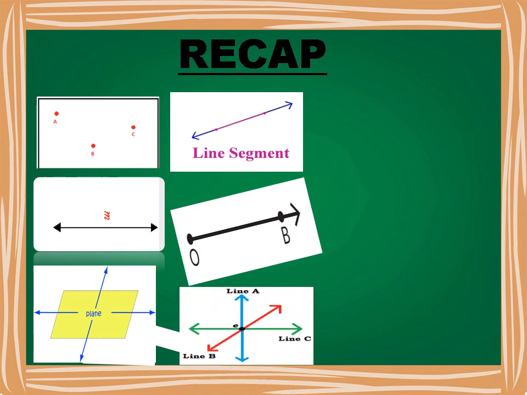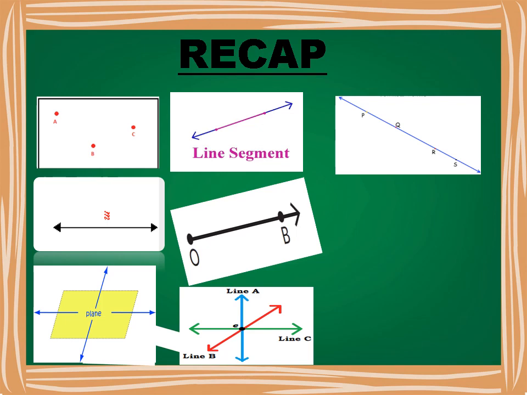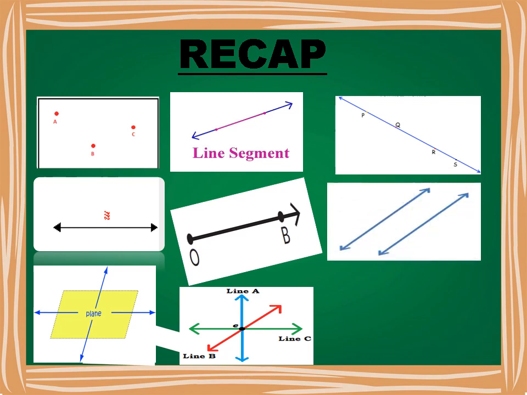Then we have studied concurrent lines. Three or more distinct lines are said to be concurrent if they pass through the same point. Then we discussed collinear points. Collinear points are the points that all lie in the same line, whether they are close together or far apart. Then we have studied parallel lines. Two or more lines on a plane surface that can actually never meet are called parallel lines.